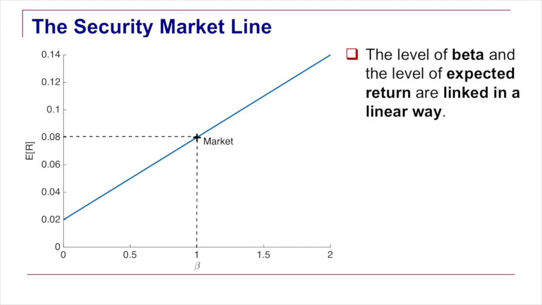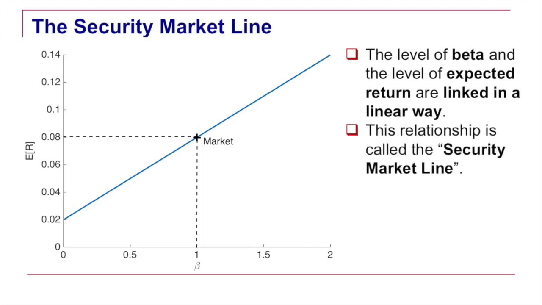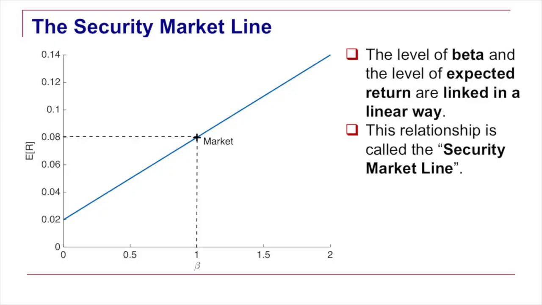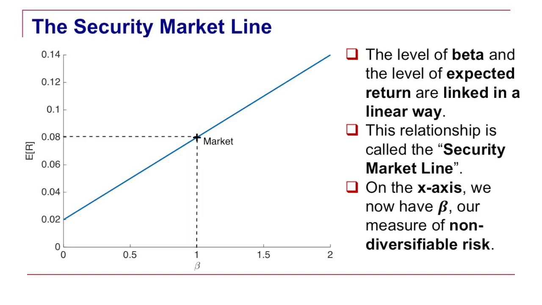It's called the security market line. This is depicted here in a new example. What's important here is that we have not changed the y-axis, it's still expected return, but we have modified what's on the x-axis. Instead of having the measure of total risk, the standard deviation, we now have a new measure, the beta, the measure of non-diversifiable risk.